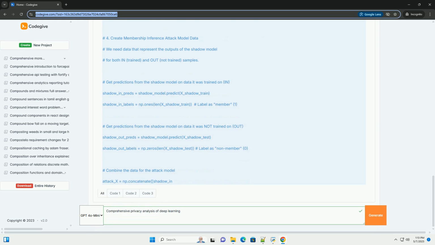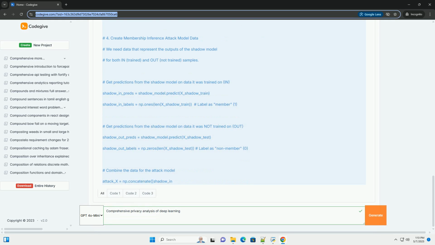2. Homomorphic encryption, HE. Core idea: perform computations on encrypted data without decrypting it. How it works: data is encrypted using a special encryption scheme that allows mathematical operations, for example addition and multiplication, to be performed directly on the ciphertext. The result is also encrypted. Privacy benefits: data is protected even during computation. Challenges: computationally expensive, limited availability of ML frameworks with HE support.